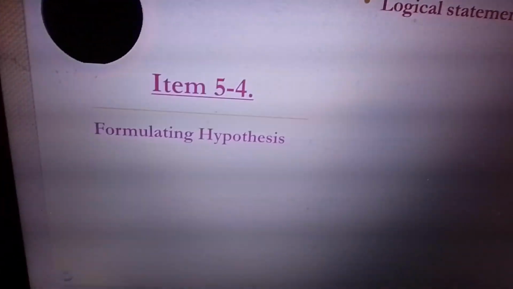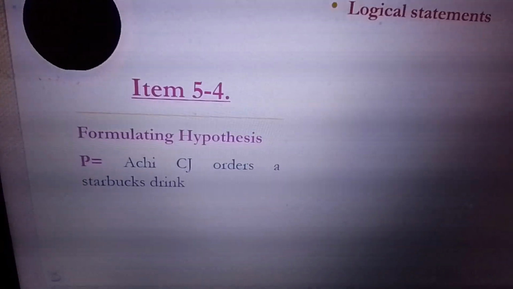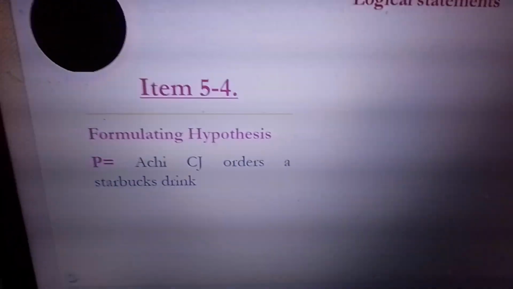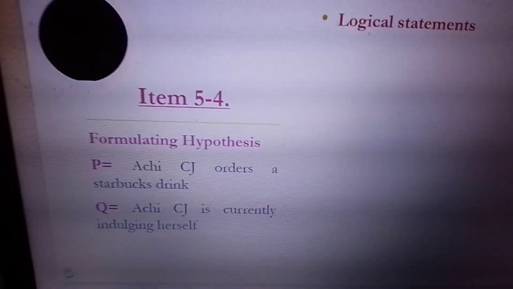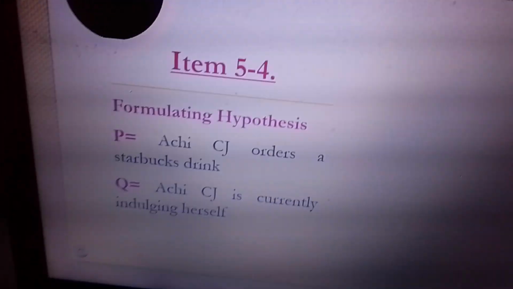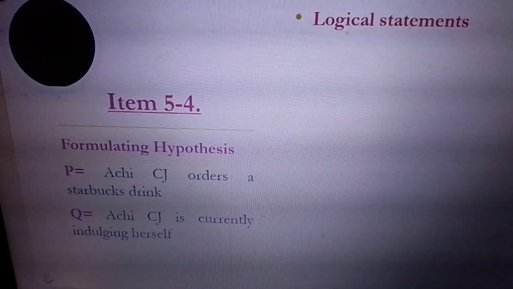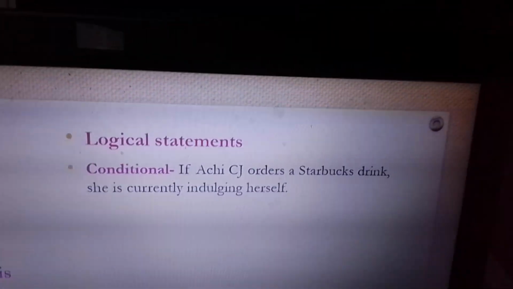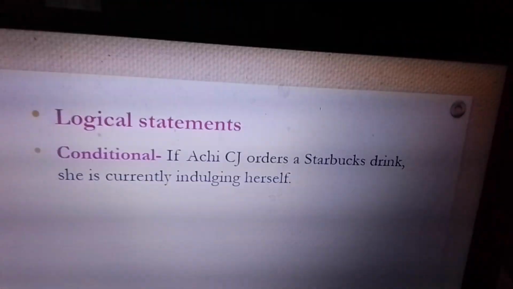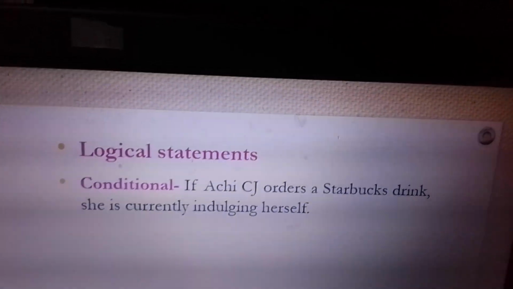Our P is, Achi CJ orders a Starbucks drink. Achi CJ is currently indulging herself. So the P is, if you order a Starbucks drink, then you want to indulge yourself. And then, what are the logical statements? If Achi CJ orders a Starbucks drink, she is currently indulging herself.